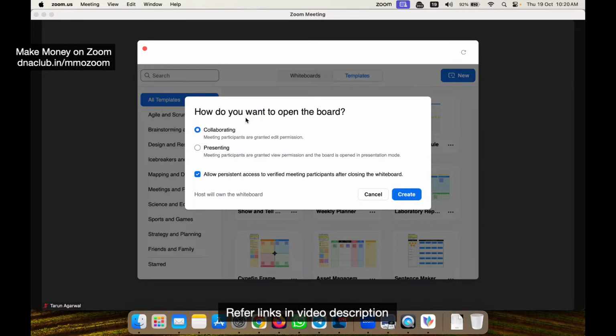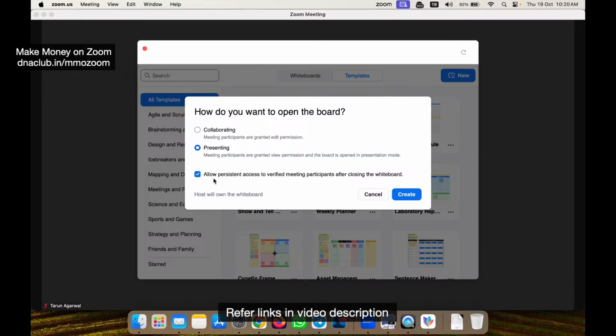Now if I click on new, it is giving me an option like collaborate, which means when I am sharing the whiteboard on the screen, the participants can also draw with me. If I am drawing something, they can also point out something. Do I want to enable collaboration? I can say no. Presenting means meeting participants are granted view permission. They can only view my screen when I am explaining in presentation mode.